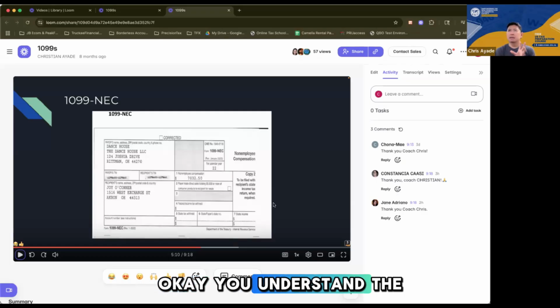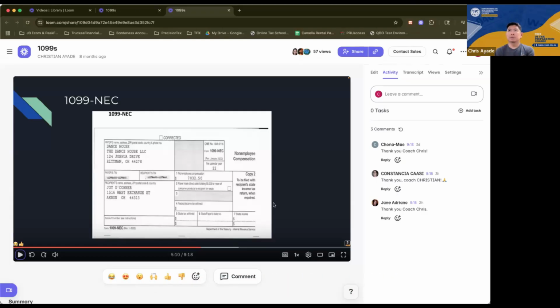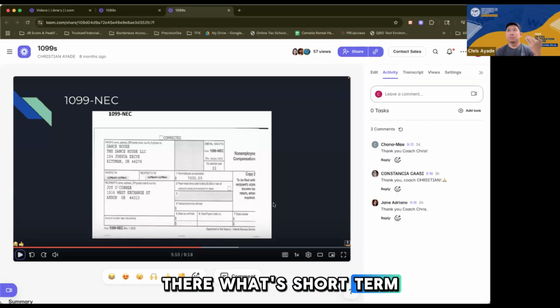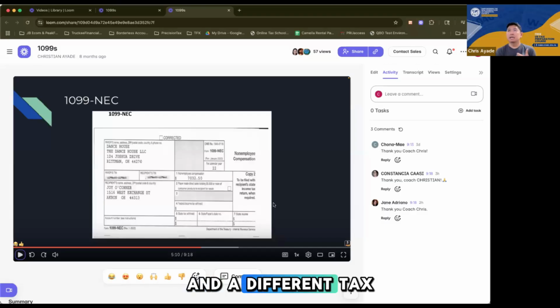Okay? You understand the concept of short-term and long-term? Short-term, less than 12 months, long-term, more than 12 months. And why do you need to know this? Because in the broker statement, it will be classified there what's short-term and what's long-term. Further, there is a different tax rate for a short-term gain and a different tax rate for a long-term gain. The long-term is lower. I think, if I'm not mistaken, it's about 25% tax rate on long-term capital gain.